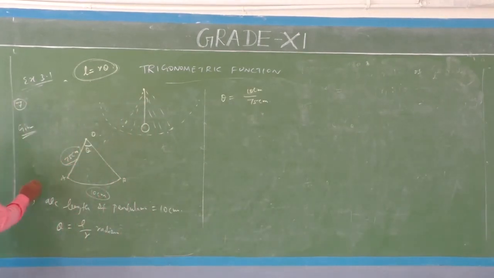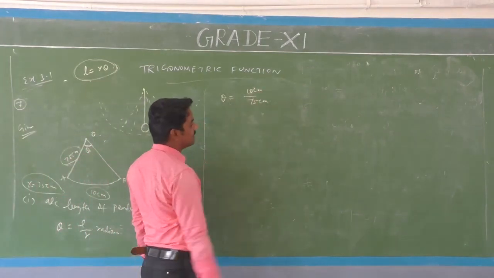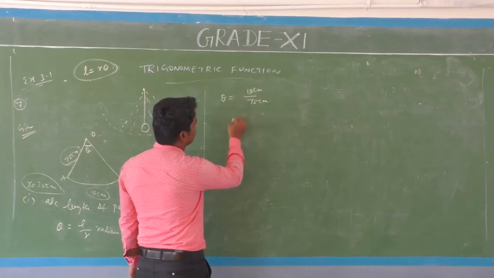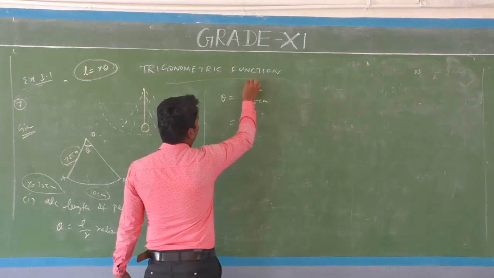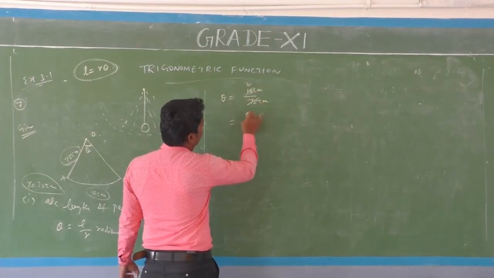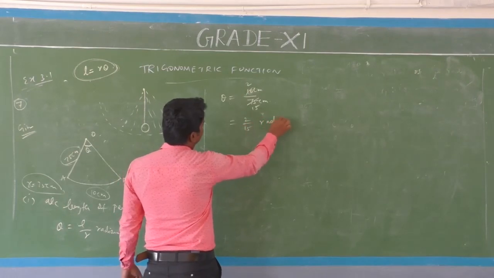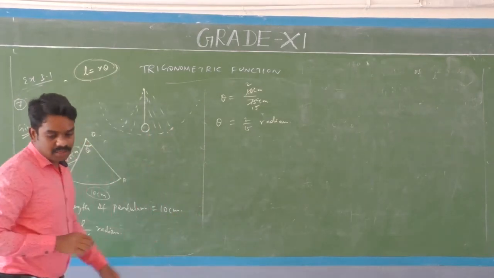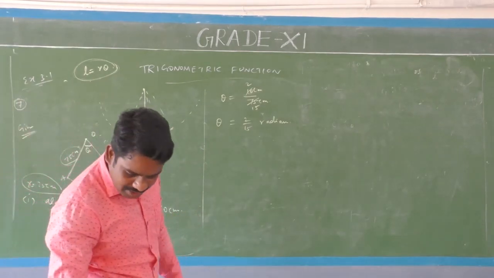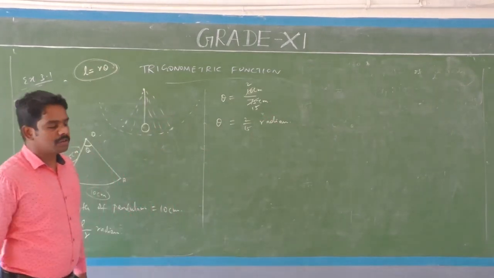Theta equal to L by R, L value 10 centimeter and R value 75 centimeter. So 10 by 75. 5 twos are 10 and 5 fifteens are 75, so 2 divided by 15 radian. The answer is in radian measurement. So theta equals 2 divided by 15 radian.